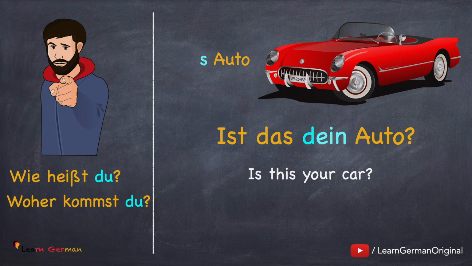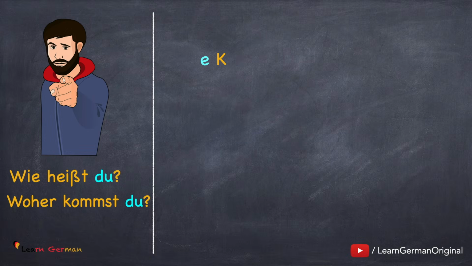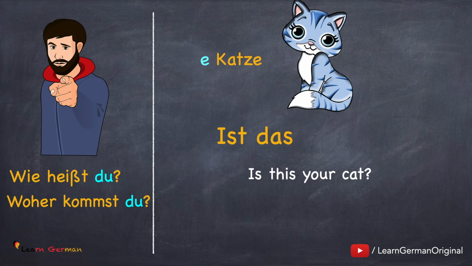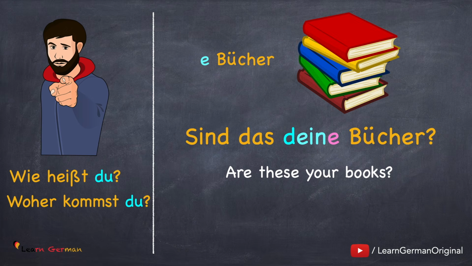So firstly, we are using dein because we are talking about the pronoun du, and we are using dein with the masculine der and das. But when we come to feminine or plural, we use deine. Ist das deine Katze? Sind das deine Bücher?